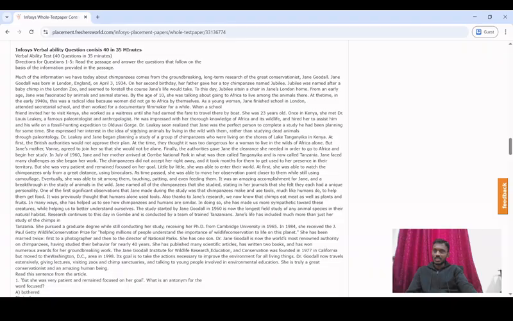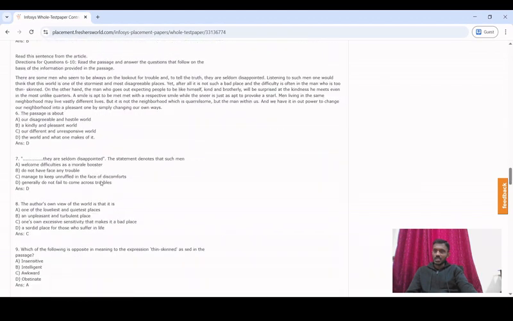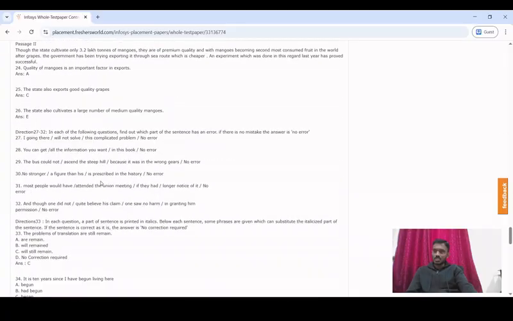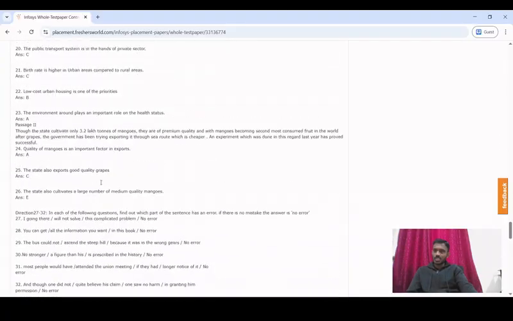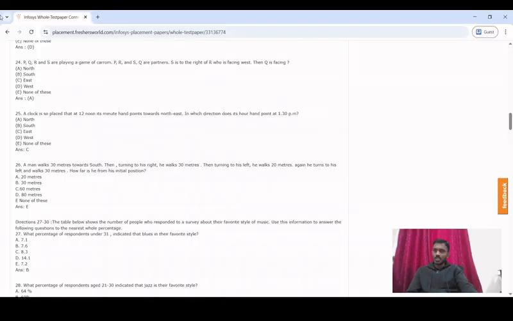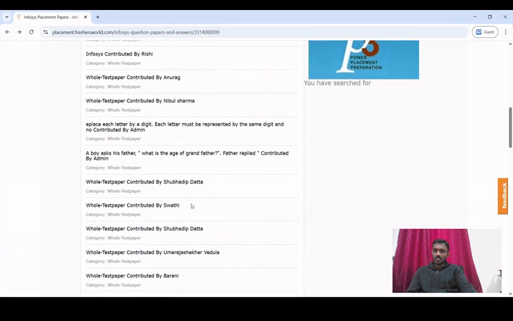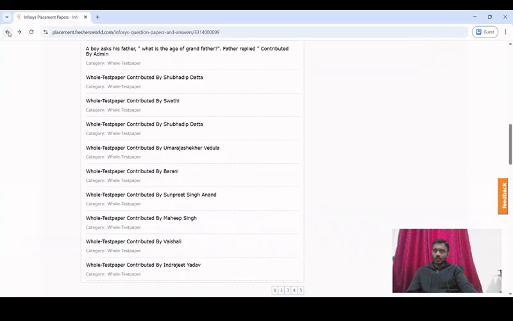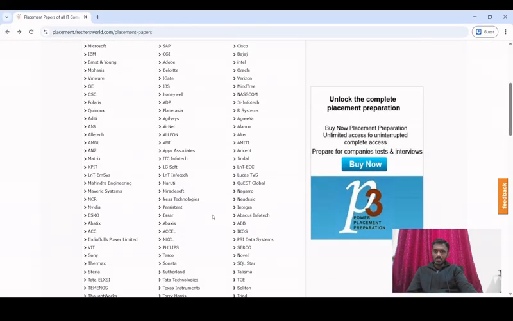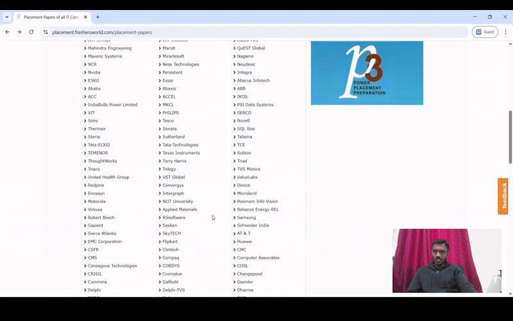This is really useful. And also on the verbal ability test we have so many questions. So this candidate has uploaded so many questions directly from the written test of Infosys. So this site is also another good site which you can refer for many companies, not only Infosys. We can also look at another example.